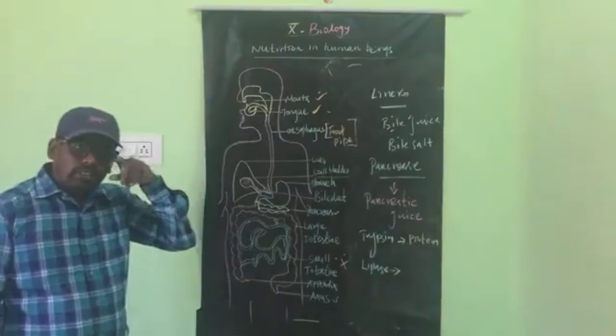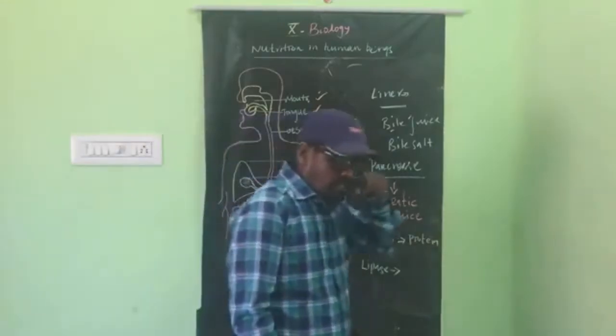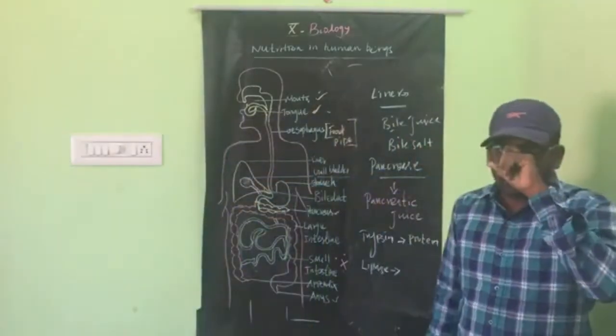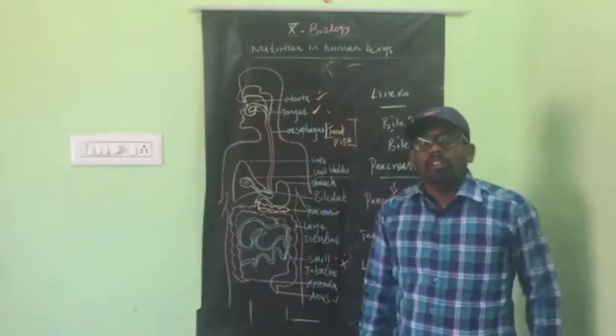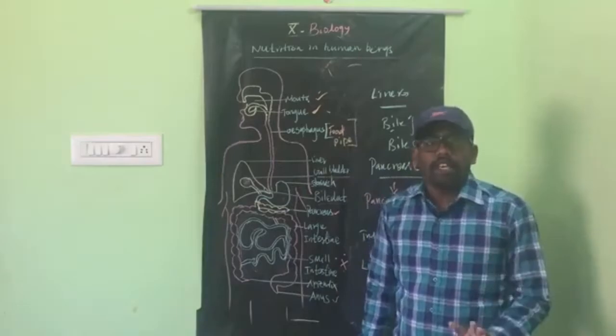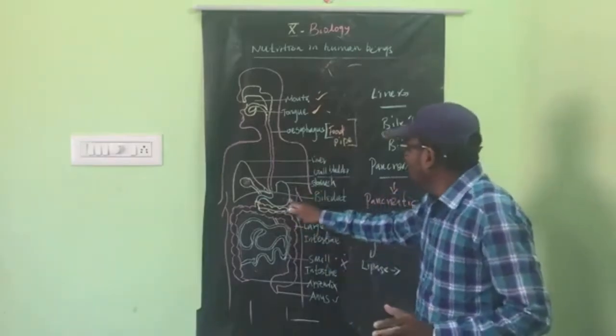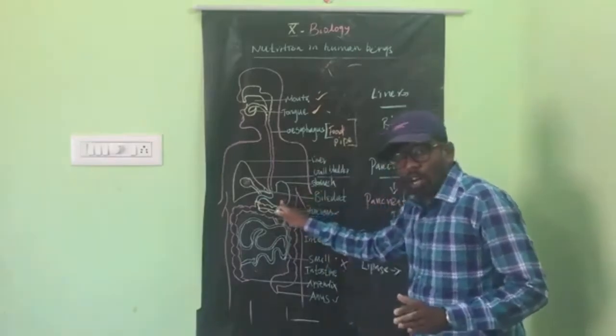We already discussed that pepsin breaks down the protein. Pepsin is secreted by the stomach wall.